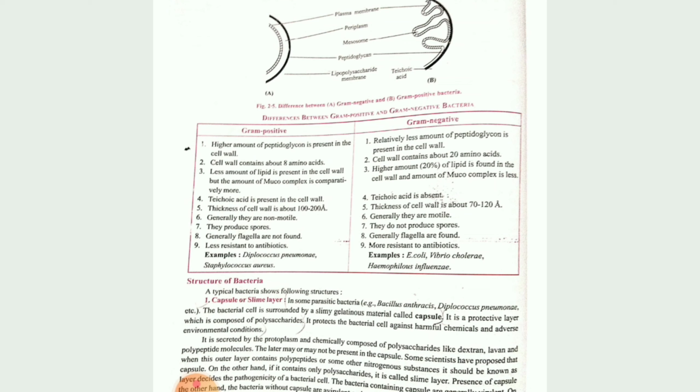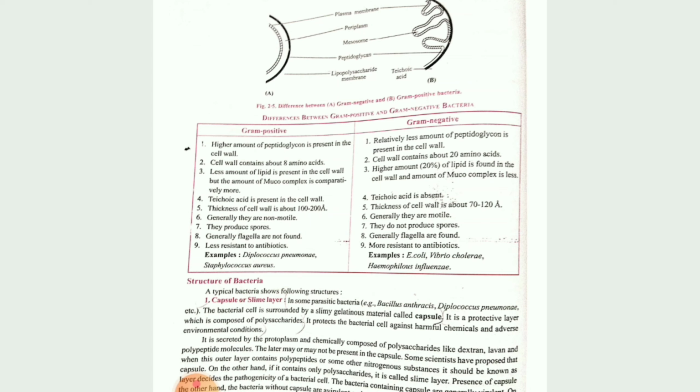Then gram positive bacteria, 8 amino acids will be there. The gram negative cell wall consists of 20 amino acids. In this case, as I already said, mucocomplex is present. In this case mucocomplex will be present but less in number. In gram positive, teichoic acid is present; here it will be absent. Cell wall is 100 to 200 Angstrom; here the cell wall is 70 to 120 Angstrom.